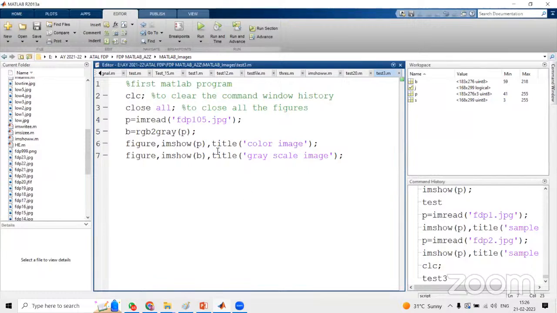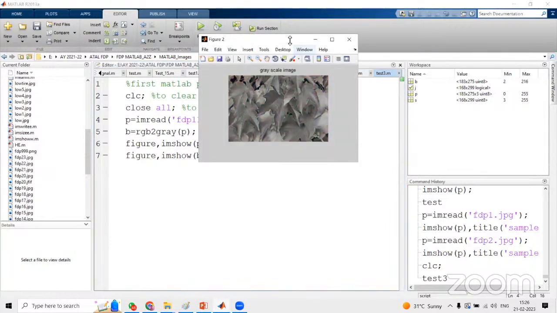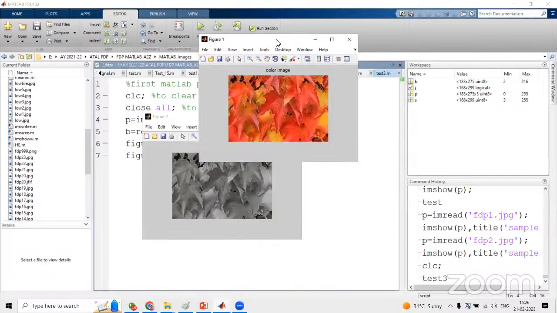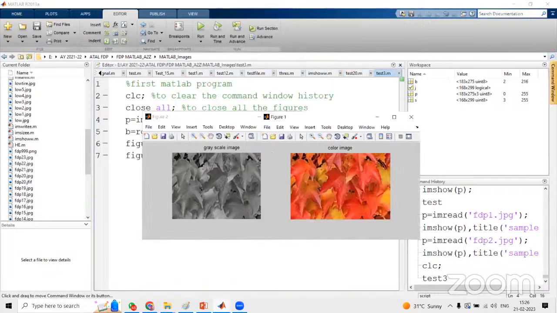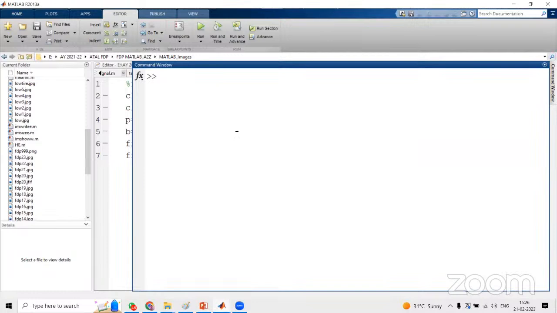Suppose I use FDP 11. I think this image is available in the folder. When you run this one, I think it is available. You can see here the color image and the grayscale image. When you click the command window, there is no error. Whatever errors were displayed for the previous program are cleared. That is why we used the command CLC.